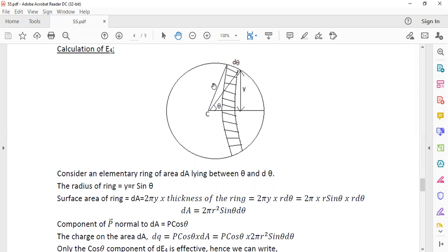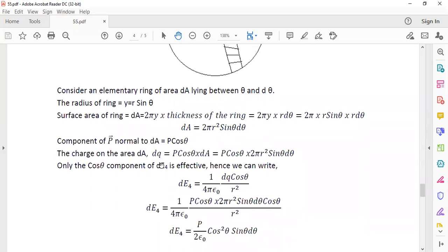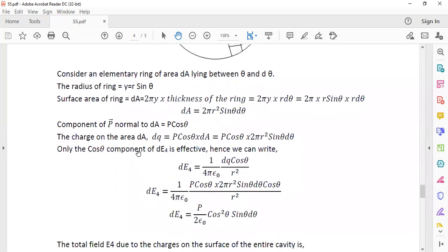This arc length is equal to distance into angle, r into d theta. R into d theta gives the arc length, that is the thickness of the strip, r d theta. Therefore, the area of the ring is equal to circumference into thickness.